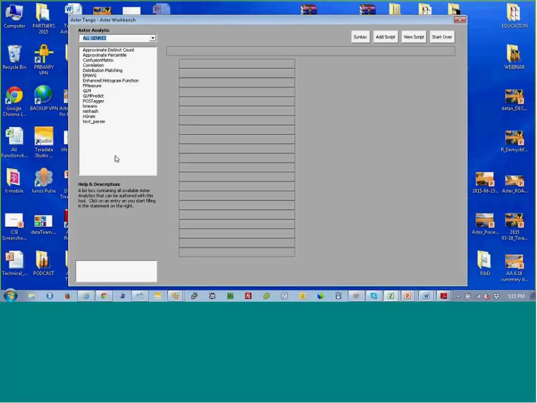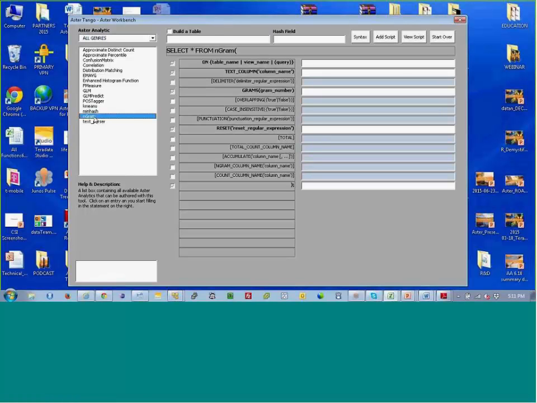This is a list box containing all available Aster analytics that can be authored with this tool. Click on any entry, and you will start filling in the statement on the right. Then you click over here and so forth. Let's go ahead and build an n-gram statement. So you click on n-gram, and this is all running in Aster Express. Bam, there's the statement. You'll notice that there's also a build a table option with the table name and the hash field if you want to use one.